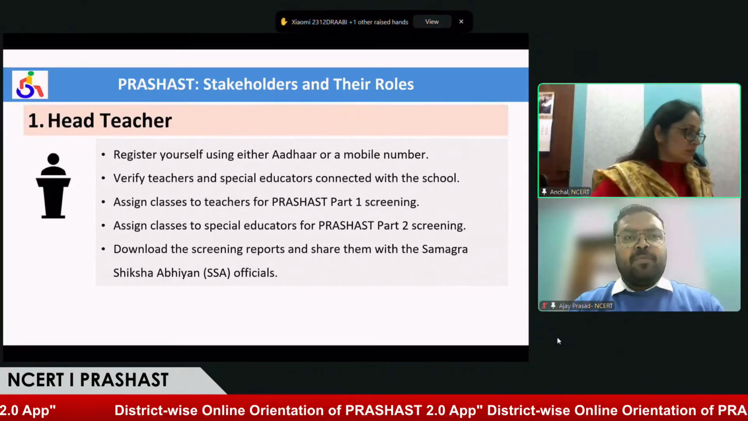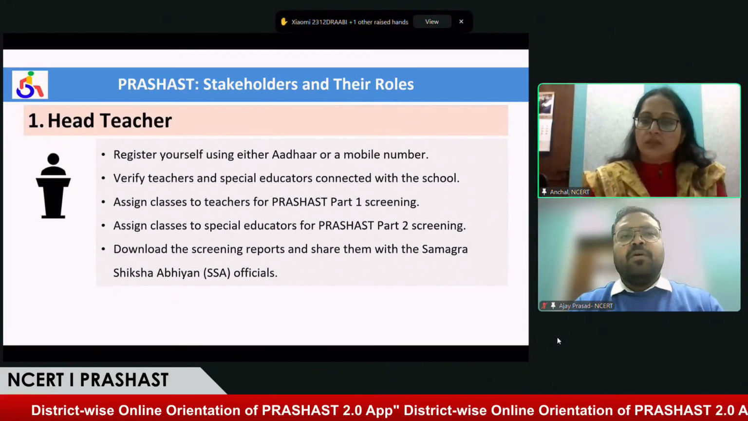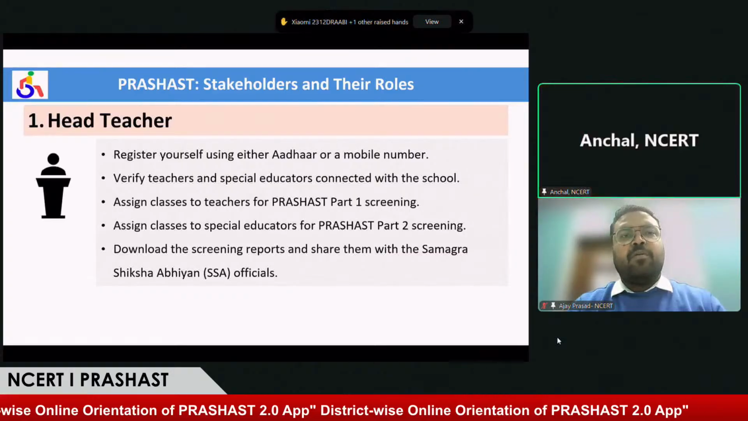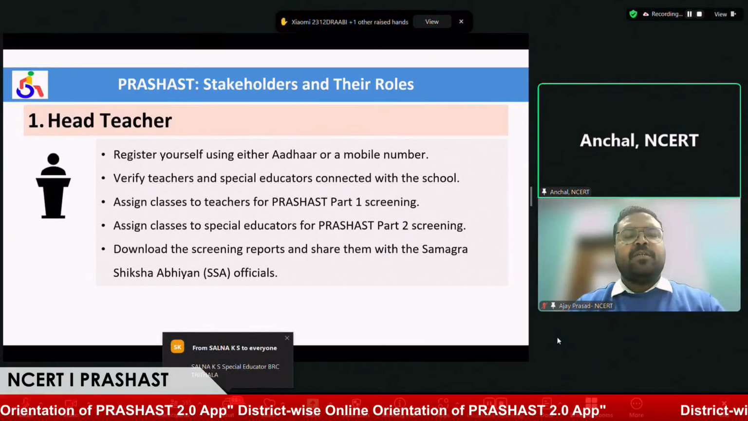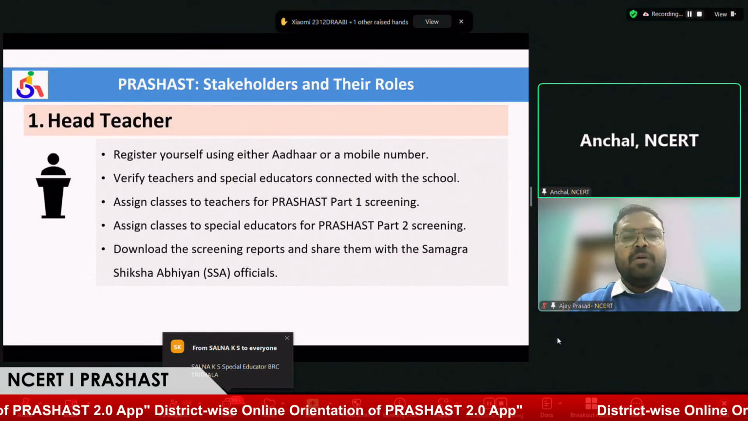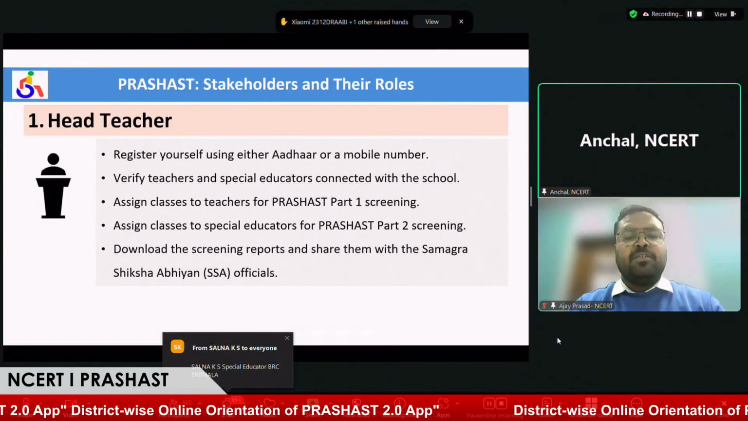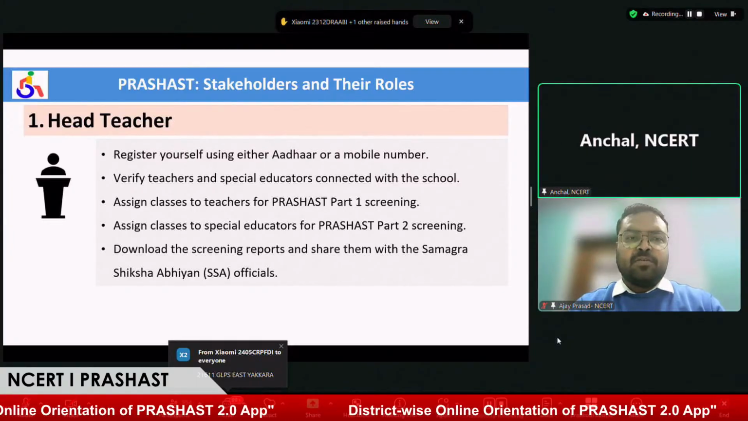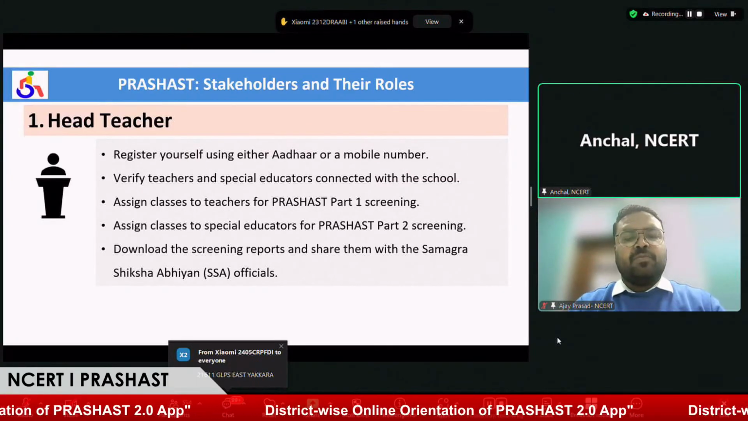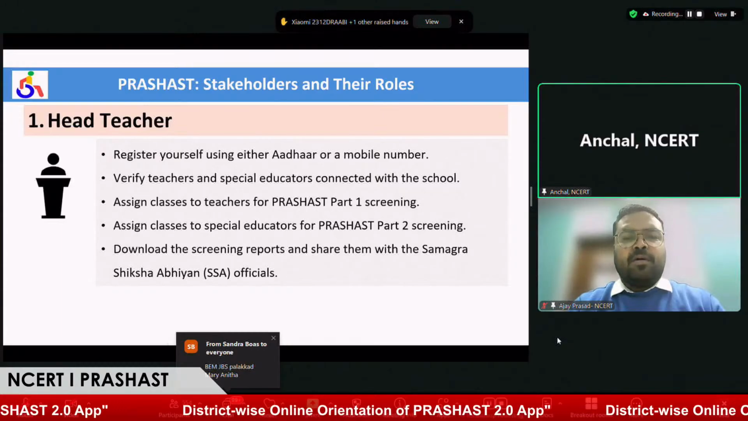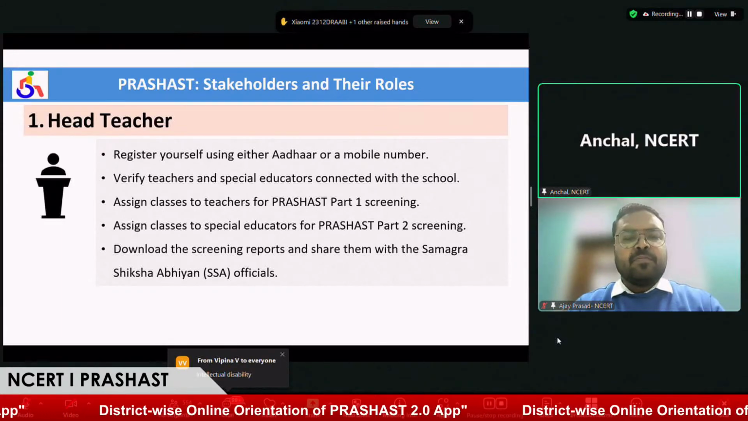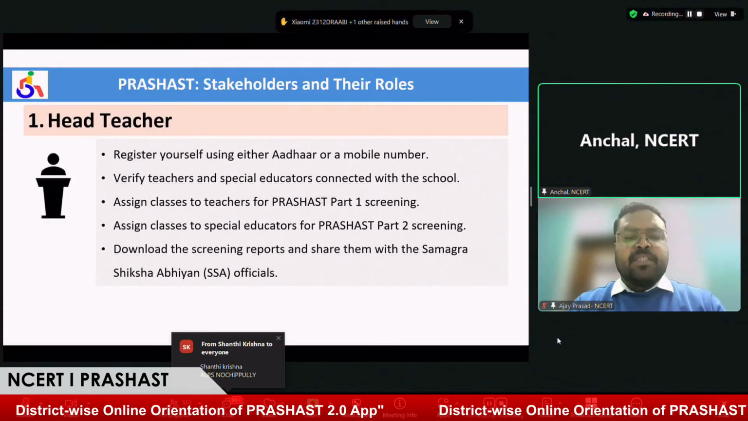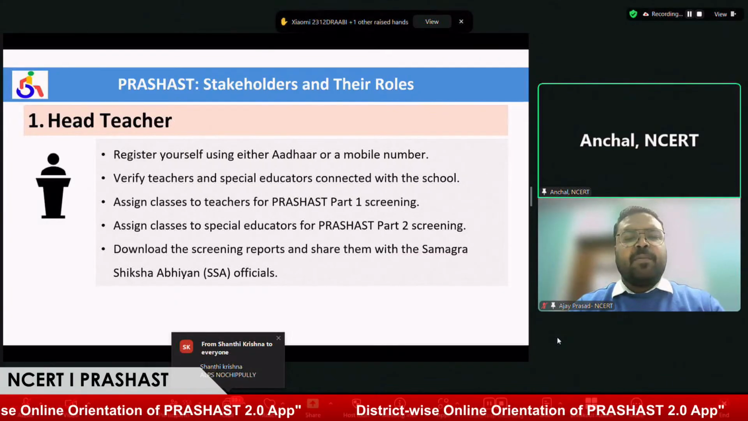The head teacher, or the principal or the head of the school, will be responsible for overall monitoring and supervision of PRASHAST screening in his or her school. The major role of the head teacher is to onboard special educators and teachers in the school and assign classes to each of them for screening, for screening part one and part two.